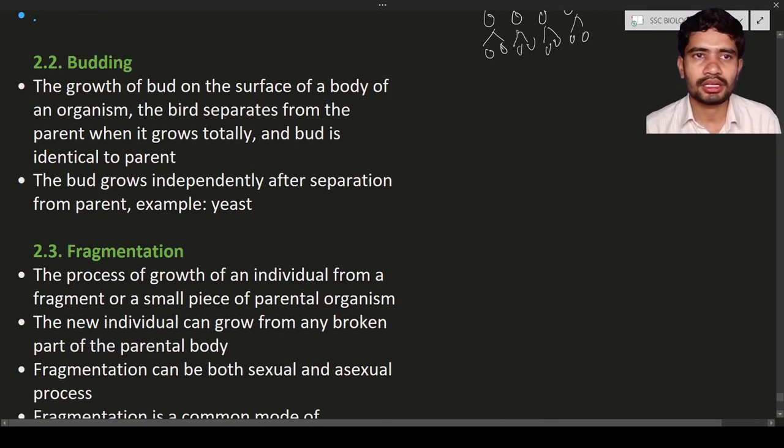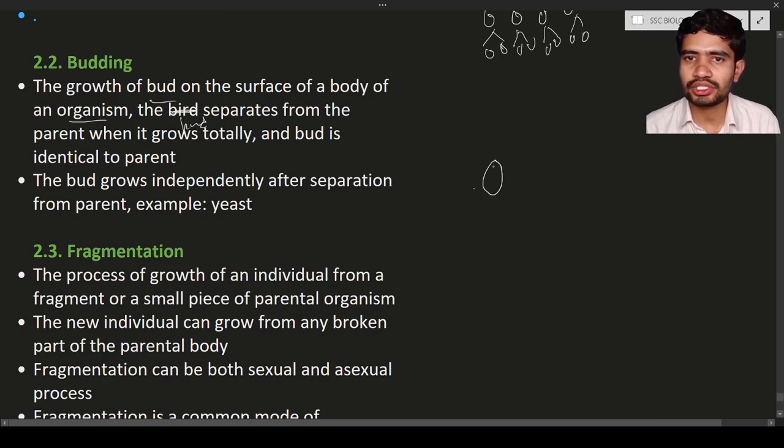So the next one is budding. Budding is nothing but the growth on the surface of the body. Here you can see the growth of a bud on the surface of the body of an organism. This is known as a bud. The bud is going to separate from the parent when it grows totally, and the bud is identical to the parent.